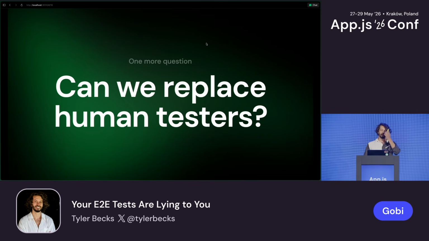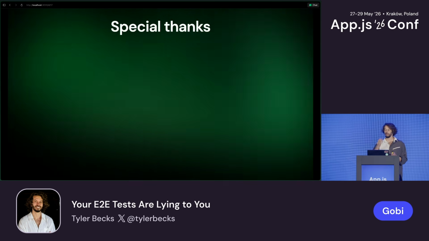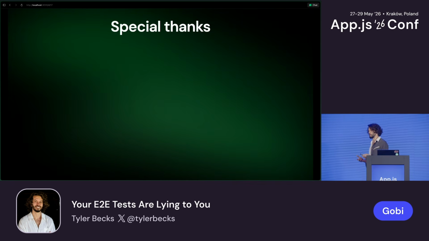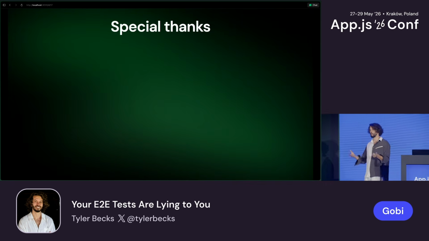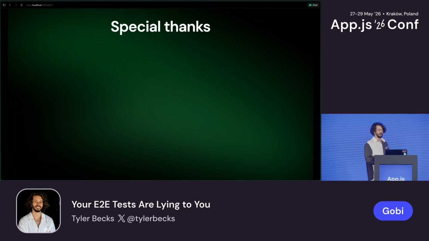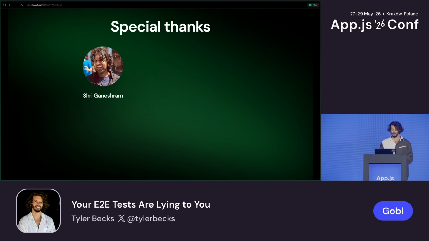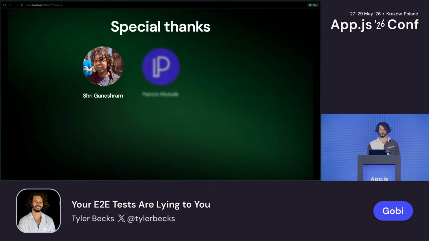Now I want to wrap up this talk. We have a company culture at our company, Gobi. Every Monday we start with weekly planning, and we like to give shout-outs to the team. So I just want to give some special thanks to people that helped me with this. Special thanks to my CEO and co-founder, Shri. Shri's the one that found Autosana, and it's been an incredible partnership ever since we set it up.